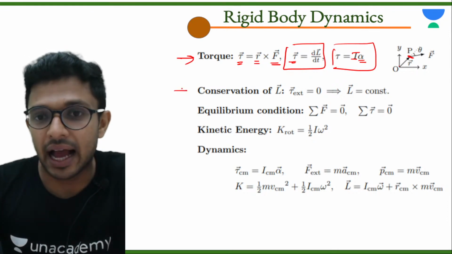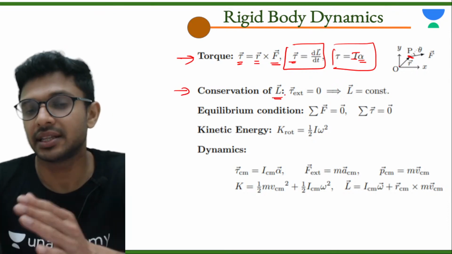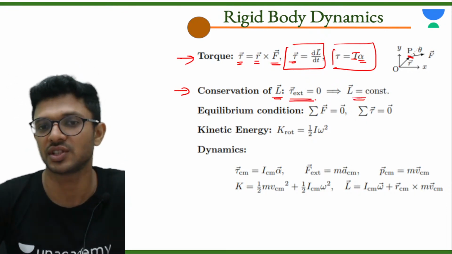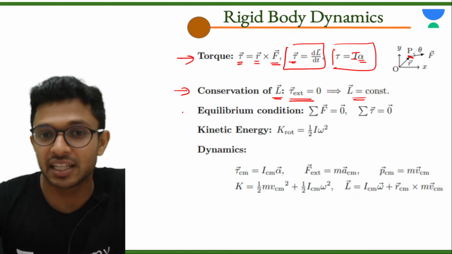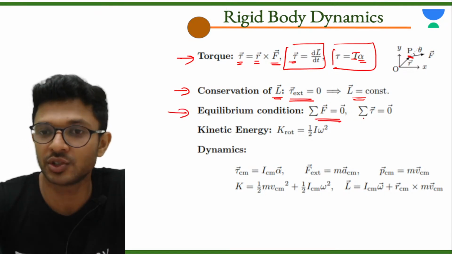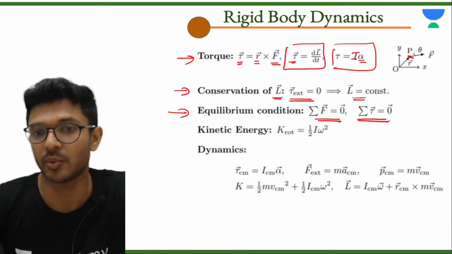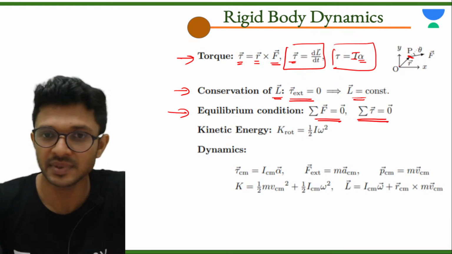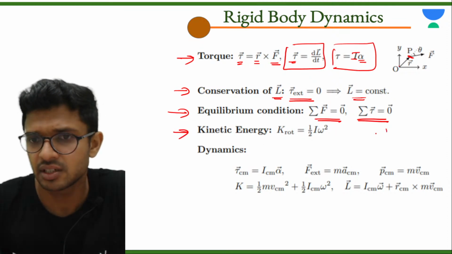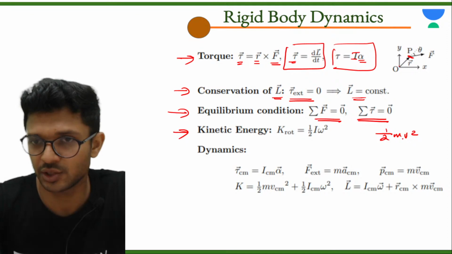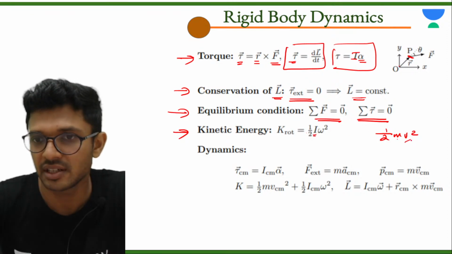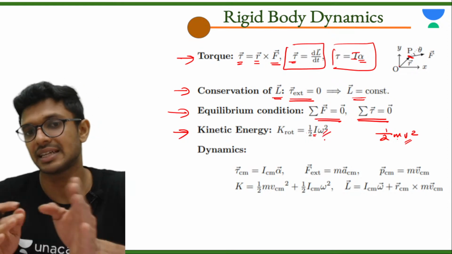The conservation of angular momentum happens, that is, the angular momentum is going to be a constant when the net external torque acting on the body is equal to 0. The body is said to be in total equilibrium when the net force acting on the body is equal to 0 and when the net torque acting on the body is equal to 0. Then kinetic energy of a rotating body is equal to, what's the usual formula? It's half mv squared. So here the equation is half, mass is replaced by its analog I. Here we have velocity, here we have angular velocity. It's half I omega squared.